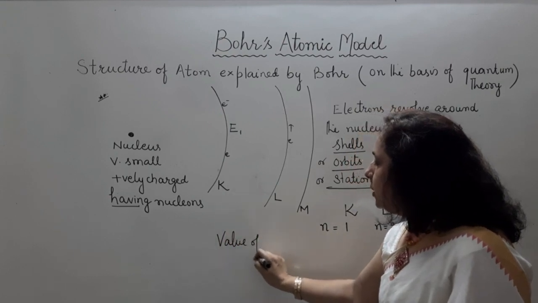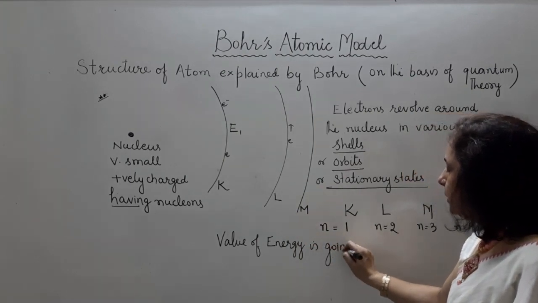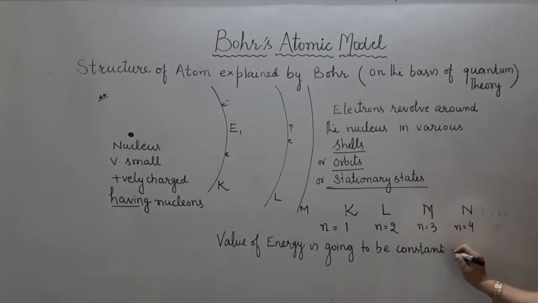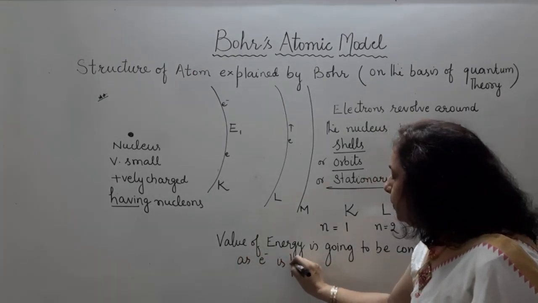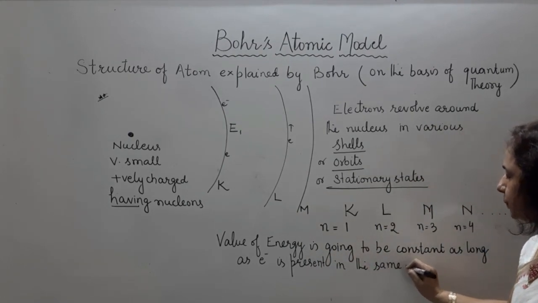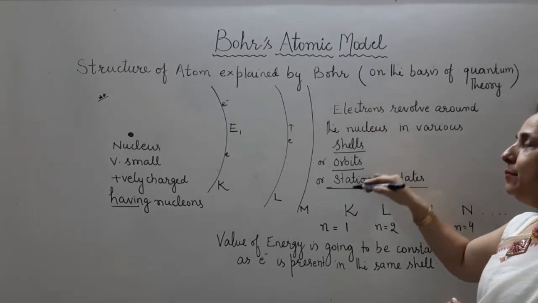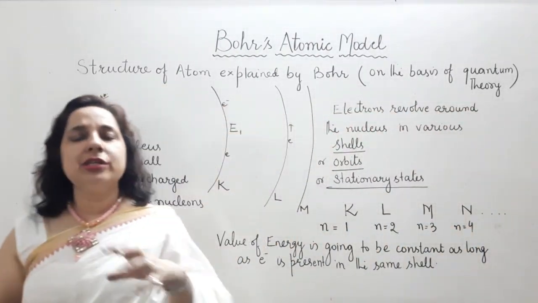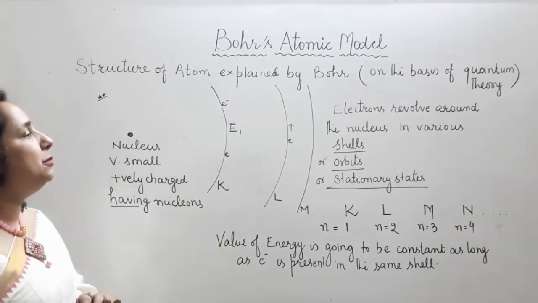Value of energy is going to be constant as long as electron is present in the same shell. That is the reason why electron revolving around the nucleus is named as electron revolving in stationary states. The electron is having a revolution around the nucleus, and these are named as shells or orbits or stationary states. That is the first postulate by Bohr.